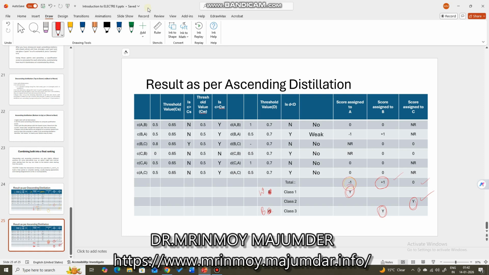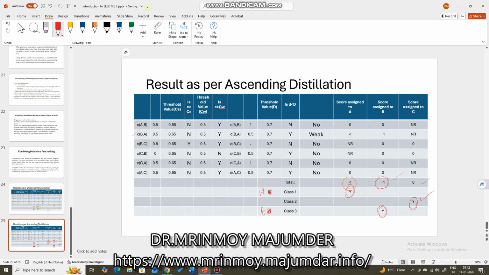So don't get confused. First, assign score based on outranking. Strong outranking will get more score compared to weak outranking, and if there is no outranking, just give 0. After you assign score to all the alternatives for all the situations, situation means all the comparisons, A versus B, B versus A, and so on, you add them for each alternative.